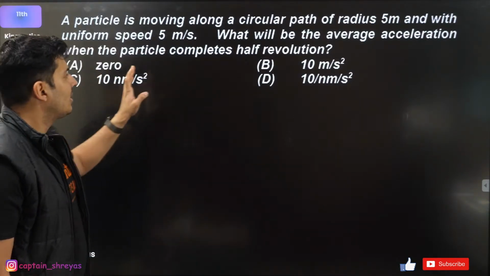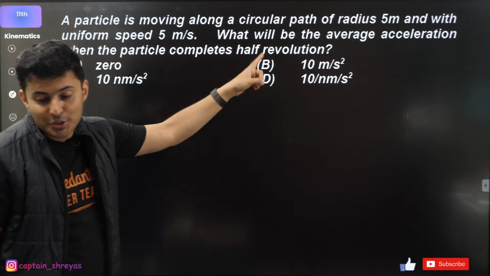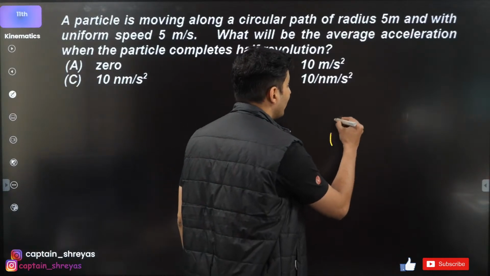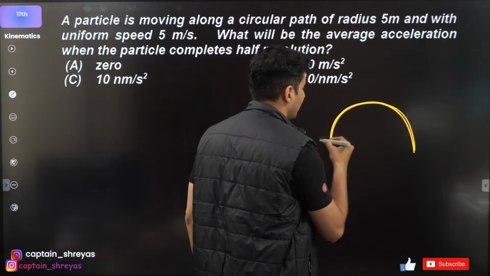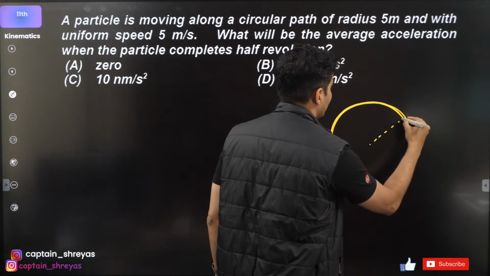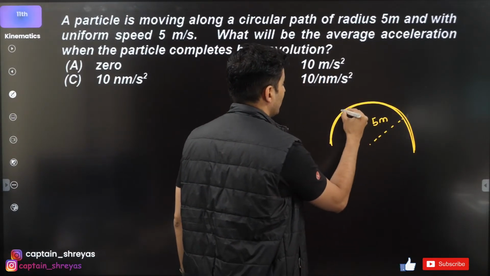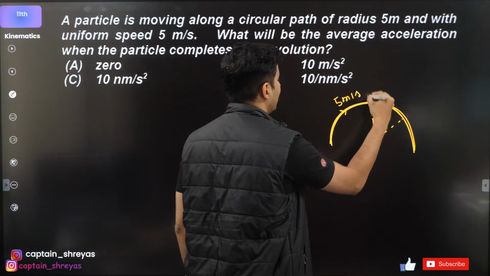Okay, 0? I don't think so, bacha. Be careful. It's half a revolution. No, it is not going to be 0. Half a revolution. Think about it. So this is basically half a revolution. The radius is basically 5 meters. It is going with a constant speed of 5 meters per second.